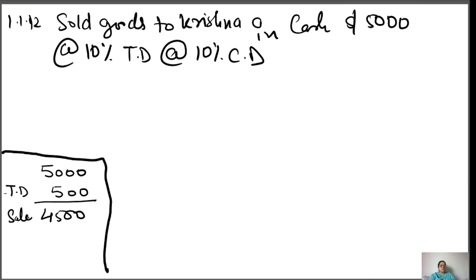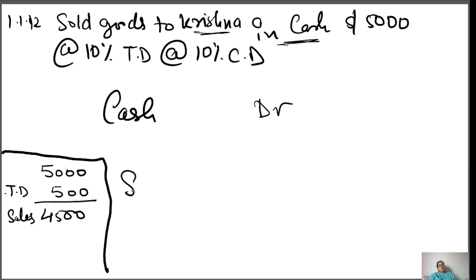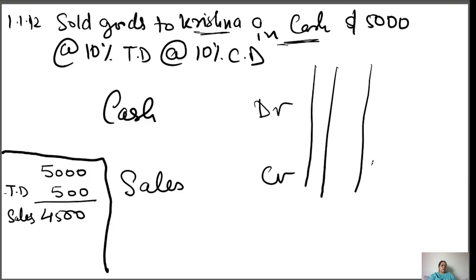So sales happen with the digit 4500. I'll make an entry because there is a name, but in cash also written. So cash will be debited and sales will be credited. So sales happen here with the amount 4500.